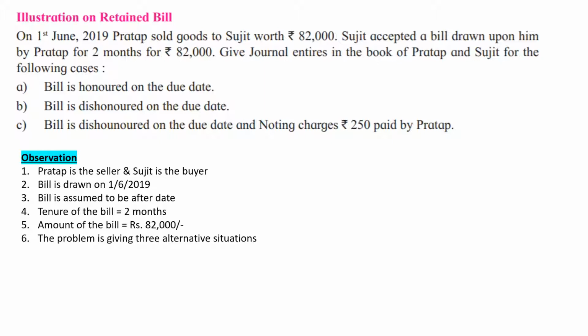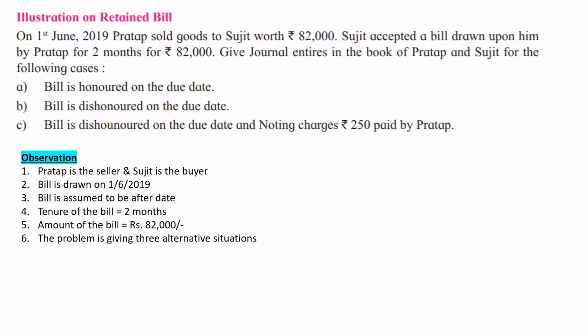I'm giving you 3 options again. These 3 different situations are talking about what happened at the time of drawing the bill, or during the lifetime of the bill, or at the time of due date of the bill. Yes, correct. The correct answer is, the 3 situations are talking about what is going to happen on the due date of the bill, not what is happening at the time of drawing the bill or what is happening during the lifetime of the bill.